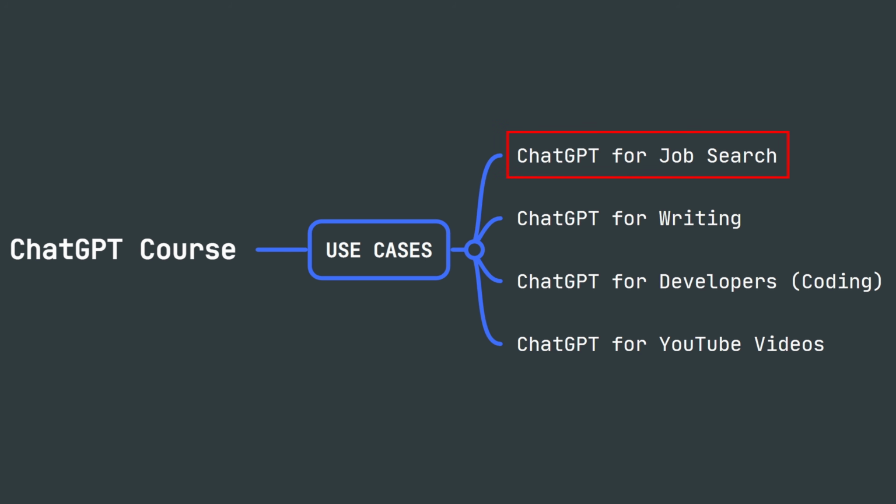In the first use case, we will learn how to use ChatGPT to search for a job. Next, we will learn how to use ChatGPT to assist us in the writing process. After that, I'm going to show you how to use ChatGPT as a programmer or developer to write professional code. And finally, we're going to learn how ChatGPT can help you as a content creator. So if you want to create YouTube videos, you can use ChatGPT to take your content to the next level.